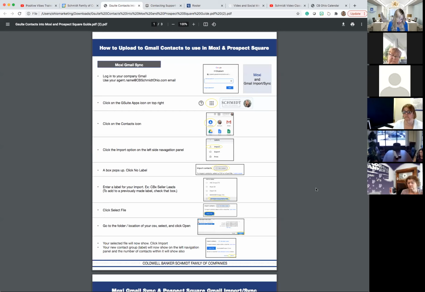support.moxiworks.com. And what you guys can do is copy and paste it. So if you want to email it to yourself, I tend to do that. If there's a special link that I need and I don't just favorite it in my browser, I will open an email, email that link to myself, and then I'll put it in a folder labeled help or support or training. That way you've got all of your links in one place. So if that's something you guys want to consider, that's a great help source point. All of your links from Moxi, maybe all your links for listings to leads, whatever it needs to be.